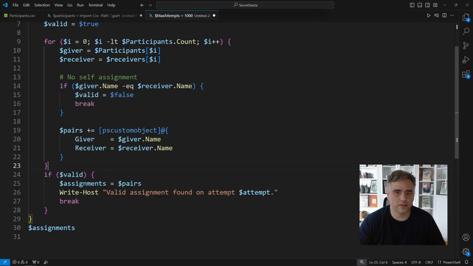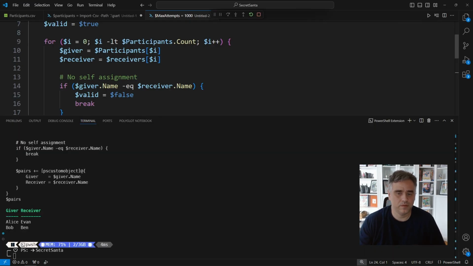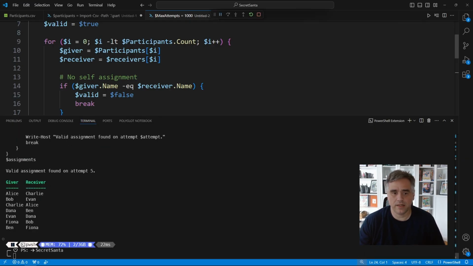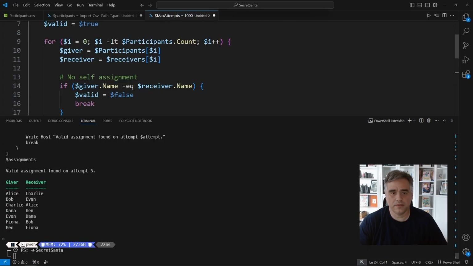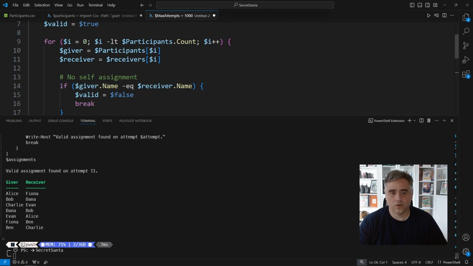Now, if we're honest with ourselves, we've basically just built a brute force derangement generator. We keep shuffling the list until nobody gets themselves or until we give up. It's simple, it works for small groups, and it's a great starting point, but it doesn't know about families, it doesn't remember last year, and it's still mostly us begging randomness to be kind. But if you've ever watched any of my past videos, or you look at the runtime below, you'll know that we're just not going to leave it here.